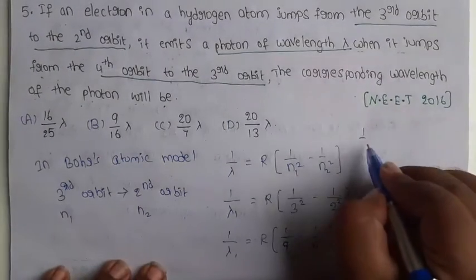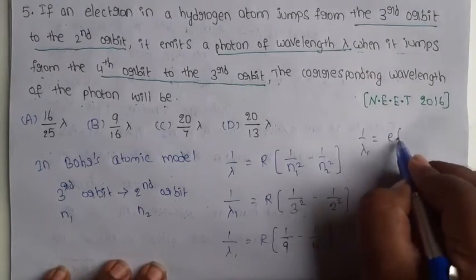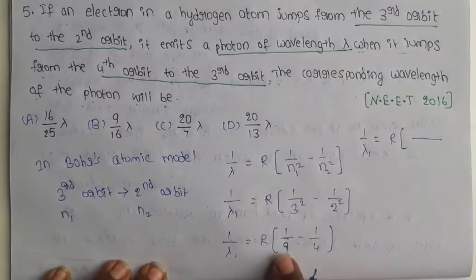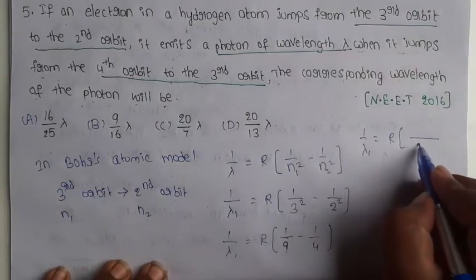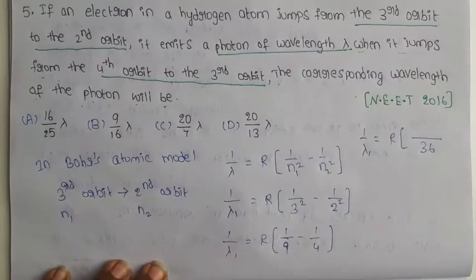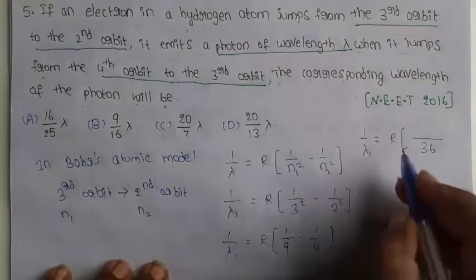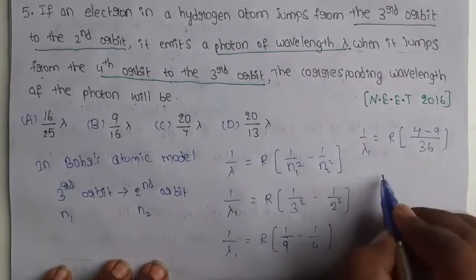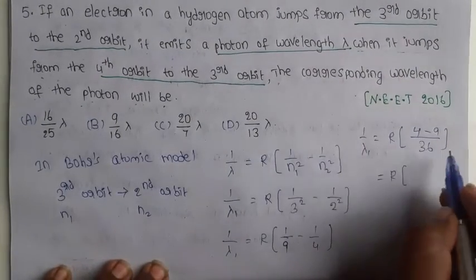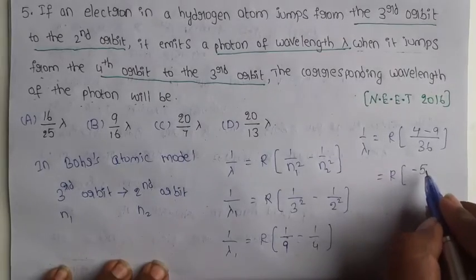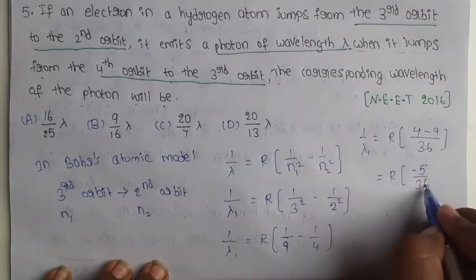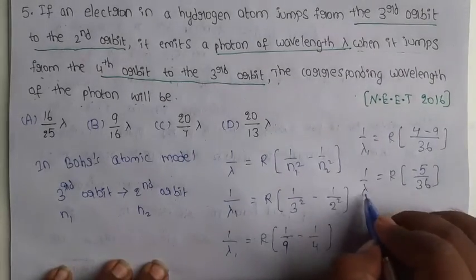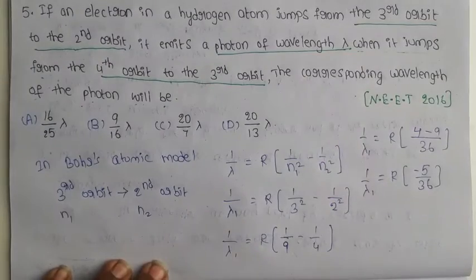Find the LCM: R into the LCM of 9 and 4, which is 36. Numerator 4 minus 9, so R into minus 5 by 36. This is the lambda 1 value.